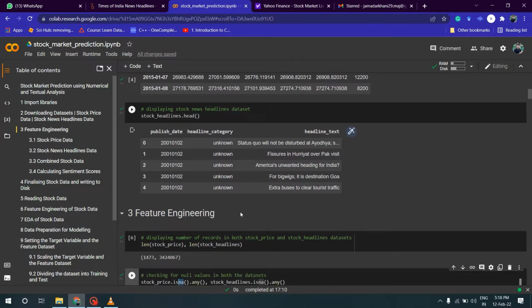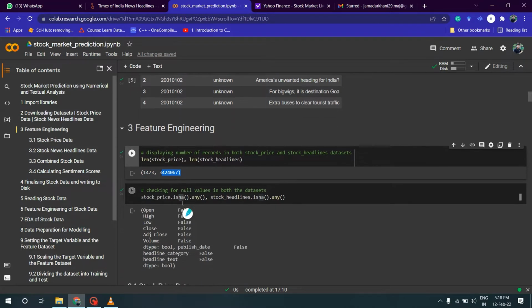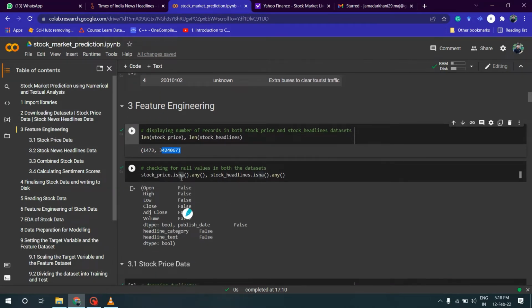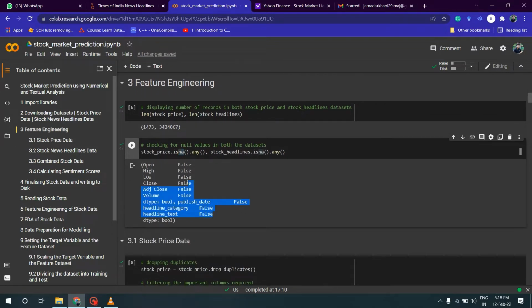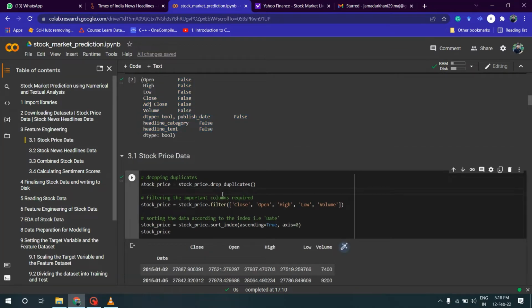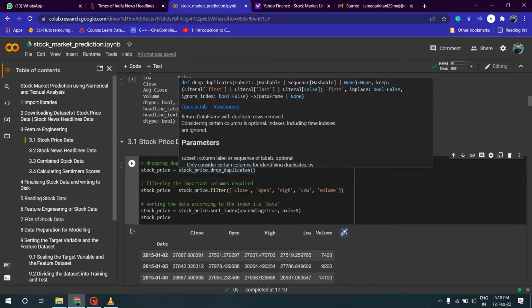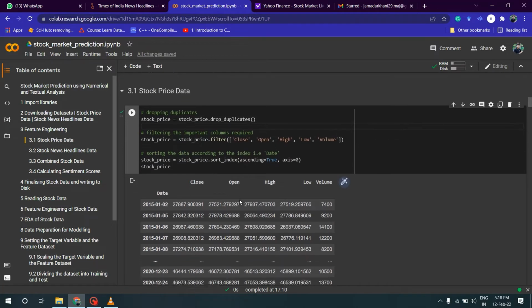Next is feature engineering. Initially, I've checked the records of stock price and stock headlines. Then I've checked whether there are any null values in the data, which is false. Then I've checked in the stock price data whether there are any duplicates. If so, then drop them.